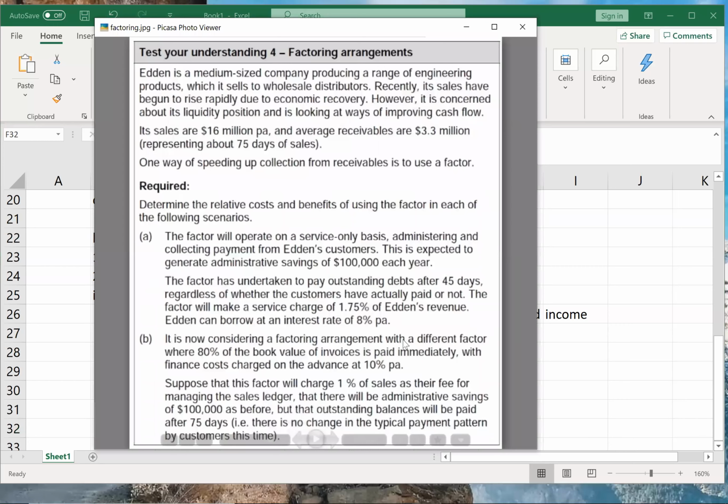It is now considering a factoring arrangement with a different factor. So first factor was different, second factor is different. It is now considering a factoring arrangement with a different factor where 80% of book value of invoices is paid immediately. 80% is paid immediately, which was supposed to be paid after 75 days. It is now going to be paid immediately, correct?